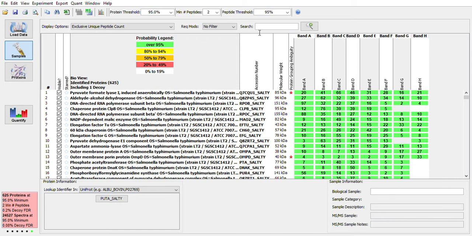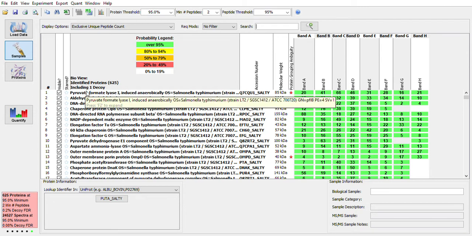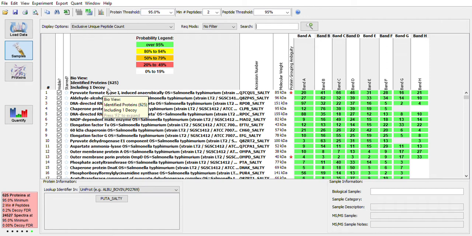And so what we're looking at right now is the samples view of the Scaffold software. And we can see that there are multiple columns. This first column here represents all the proteins that were identified in all of the total samples that we've included here. We can see that that represents 625 different proteins with the current threshold settings that we have implemented. In addition to 625 protein identifications, we've also identified one decoy protein identification.